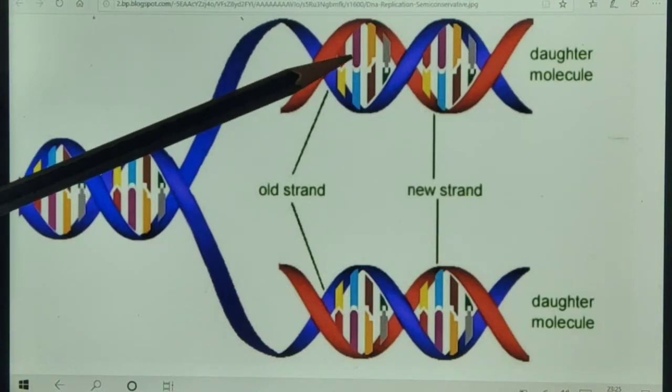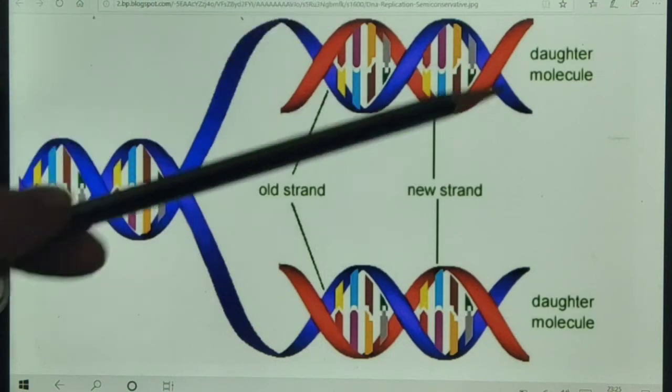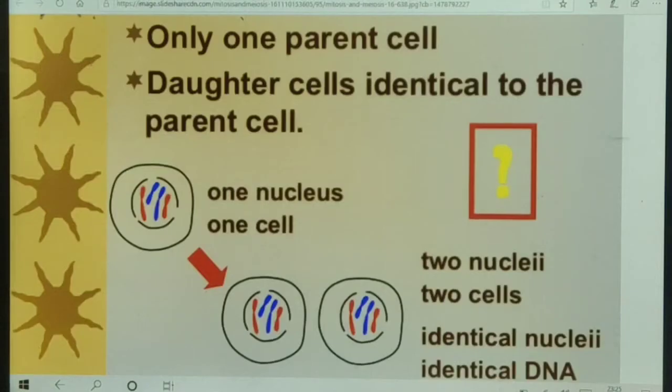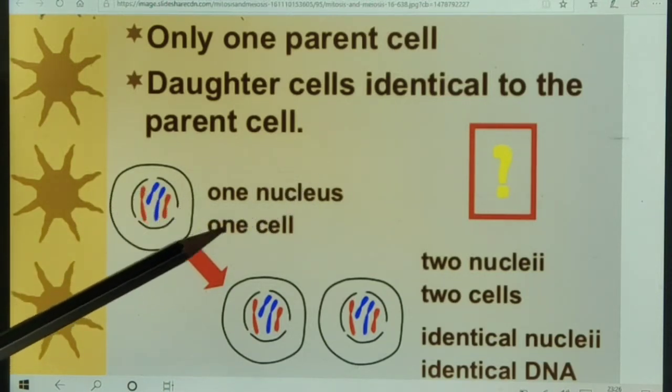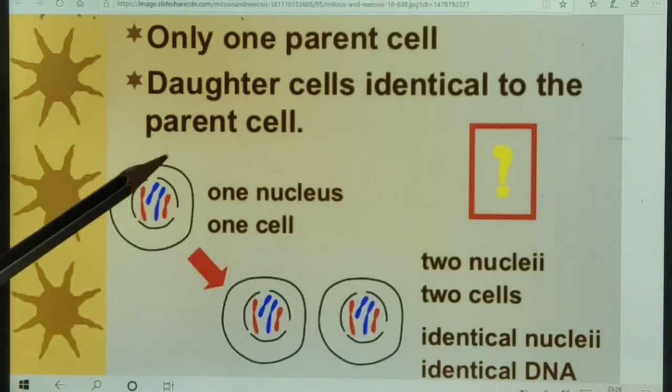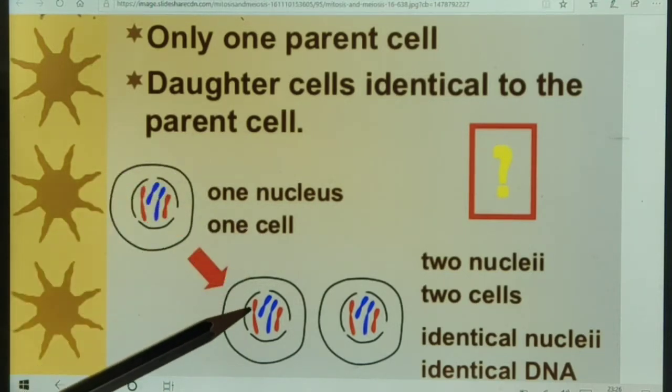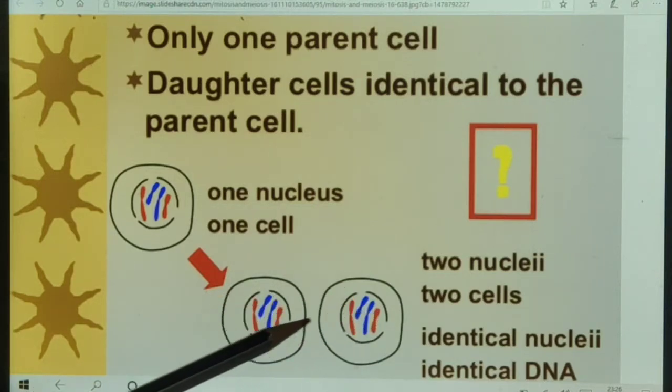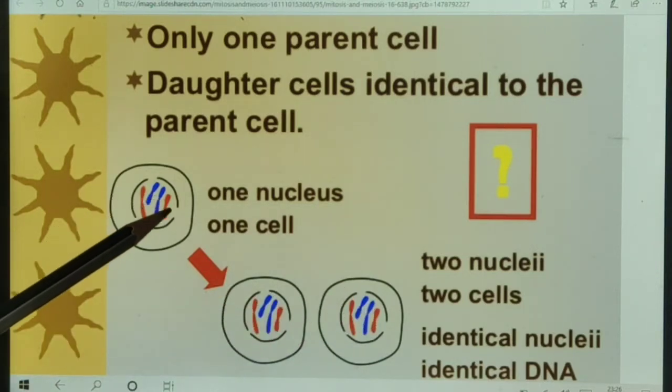So the next step is formation of the complete cell. One nucleus is present in the one cell. Now from the one cell, two daughter cells are formed, which are similar to the parent cell.